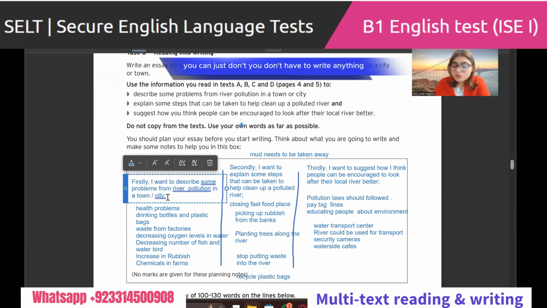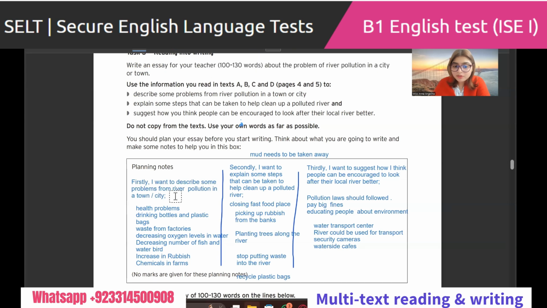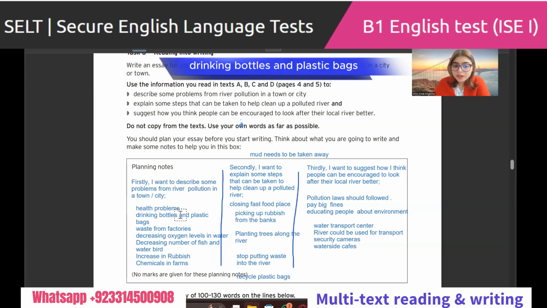You don't have to write anything. You can just write here: health problems, comma, drinking bottles and plastic bags, or you can cut this one and say waste from factories, comma, decreasing levels of oxygen, comma, decreasing number of fish and water bird, comma, increased rubbish and chemicals in farms, full stop. Do you understand me? Okay. Because we don't know much to write, we don't know how to connect sentences, it's much better to write the points directly like this. Do you understand me?